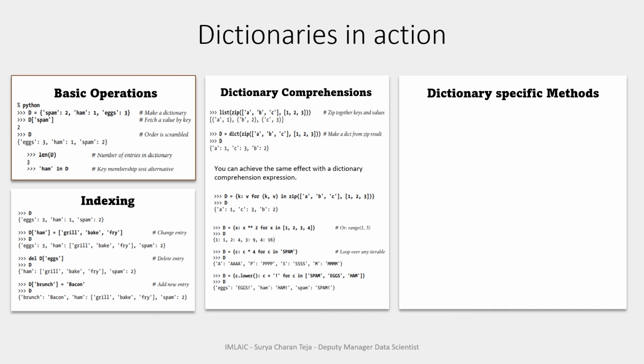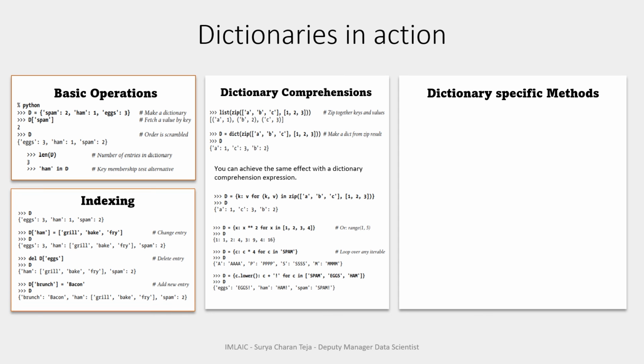Then what we have is indexing. Now we are entering into the most useful and most thoughtful operation on dictionary, which is indexing. So no slicing, indexing. Now indexing is done using keys in dictionary. So I'm repeating it again.